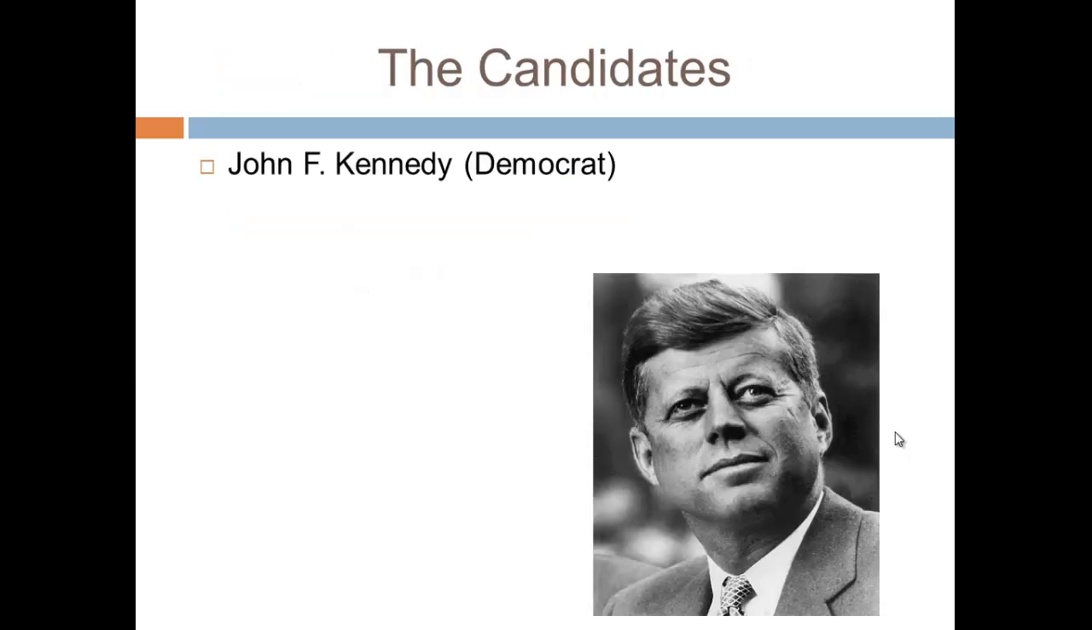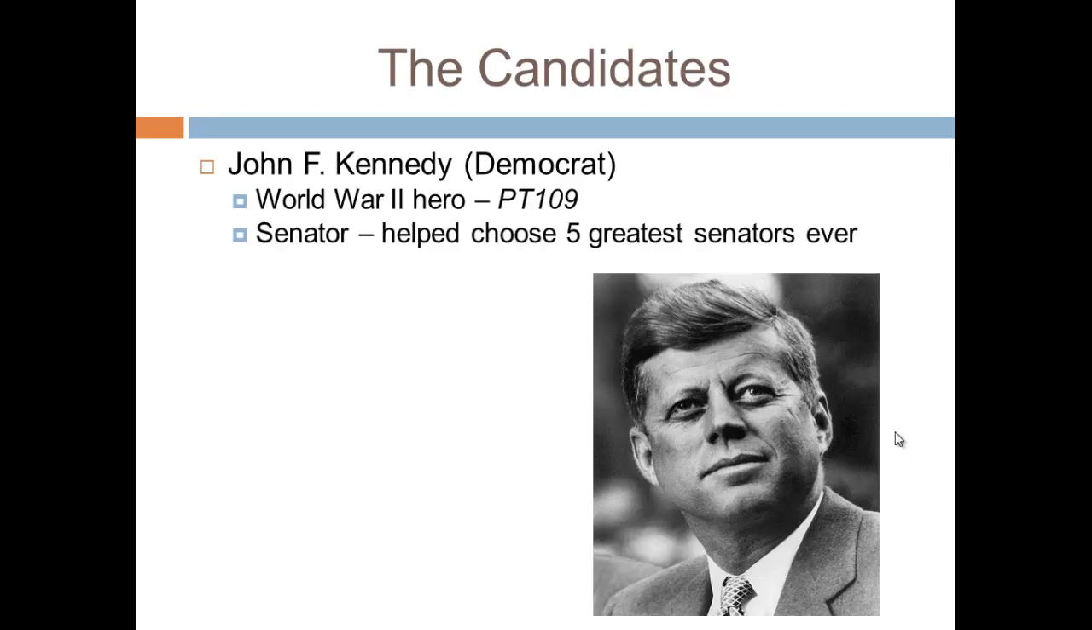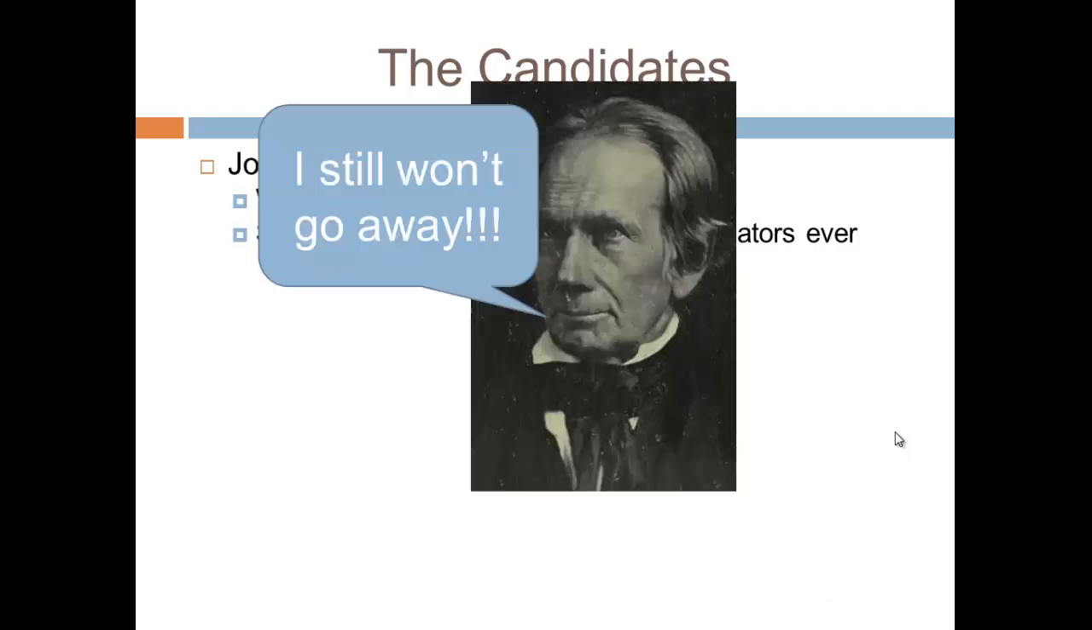All right, let's go to the candidates. We have John F. Kennedy, who was a Democrat. He was a World War II hero. He was aboard a ship, the PT-109, a very popular type of ship. He was a senator who helped choose the 5 greatest senators ever in either 1954 or 1955, and he chose Henry Clay. And he's not going anywhere, guys. Who honestly thought I could incorporate Henry Clay into the election of 1960 video?